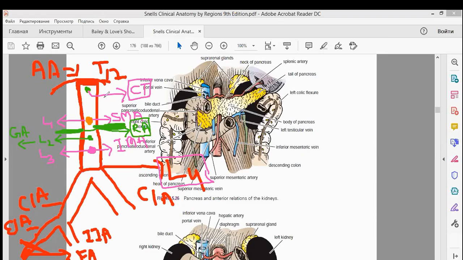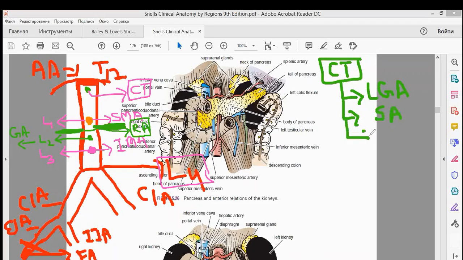So first thing you must remember is these levels of these arteries. Then coming to the celiac trunk now. We already said that it has three branches. How many branches? Three branches. The left gastric artery, number one. Number two, the splenic artery. Number three, the hepatic artery, or you can also call it the hepatic artery proper. So these three arteries are the branches of the celiac trunk.